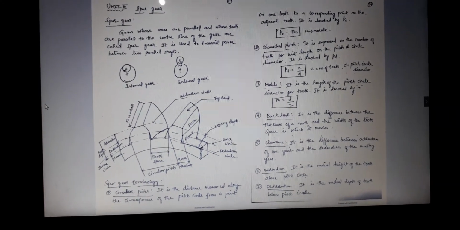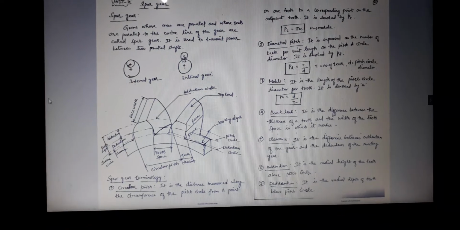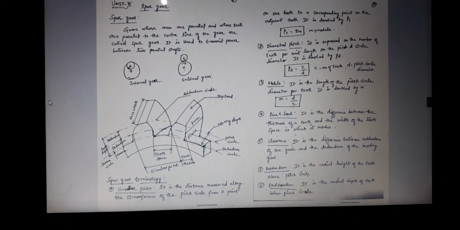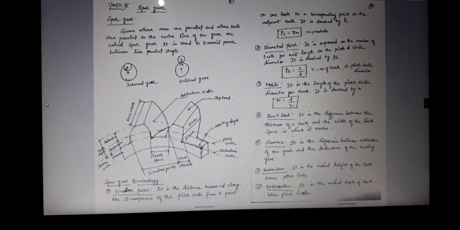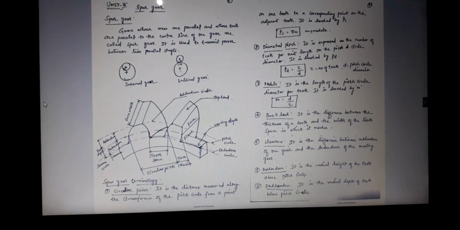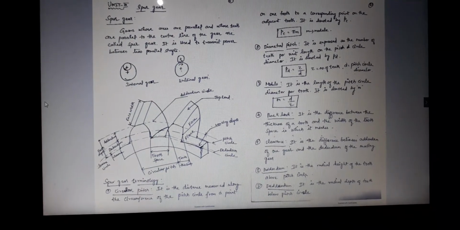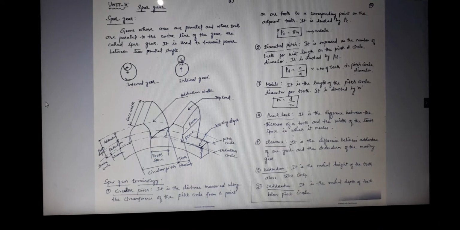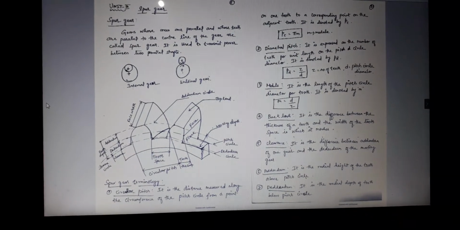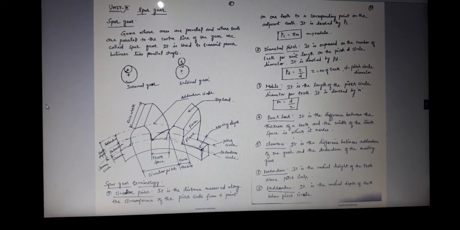So what is meant by gear? It is a transmission device used to transmit the power or motion between the shafts. The shafts may be either parallel, or intersecting, or neither parallel nor intersecting. We use many types of gears: spur gear, helical gear, bevel gear and worm gear. Based on the applications, we use many types of gears.